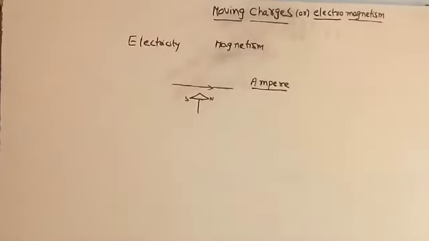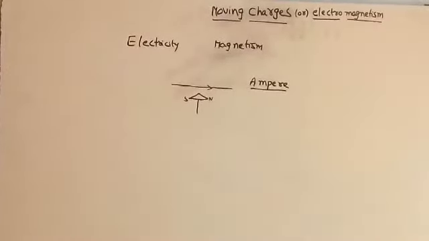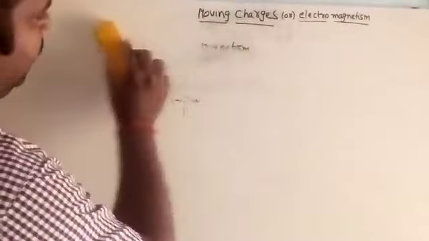So that is the reason this topic name we call it as electromagnetism. Now in this first topic we will see what the Ørsted has done. So once again we will see the concept one by one.